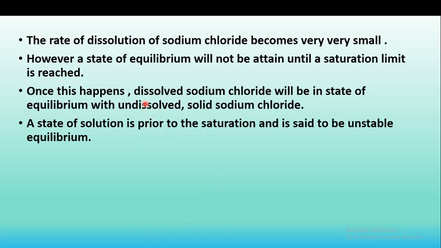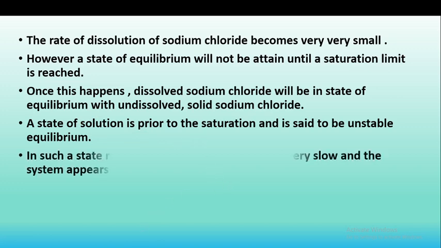When the saturated solution forms, some of the sodium chloride becomes undissolved, and the state of solution prior to the saturation is said to be unstable equilibrium.